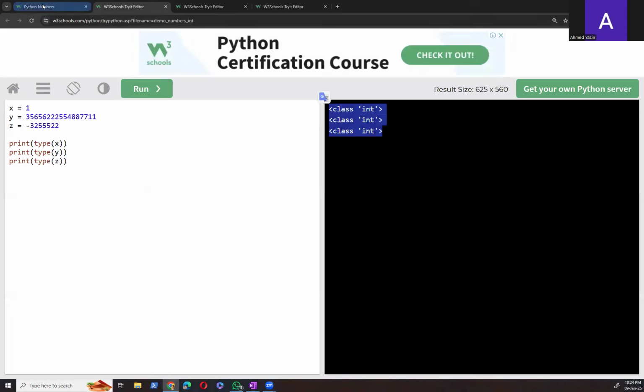Wait, but can you only make one integer? Can you make one int or multiple ints? These are three integers, x, y, and z. All three are integers. Is that possible? Why not? You can make 1000 integers. Oh, okay. So x is an integer, y is an integer, z is an integer. No worry.